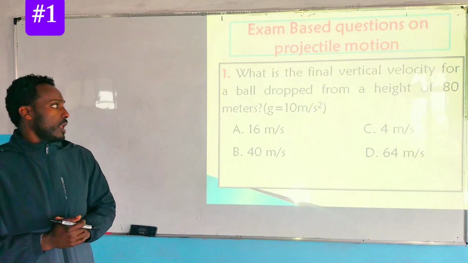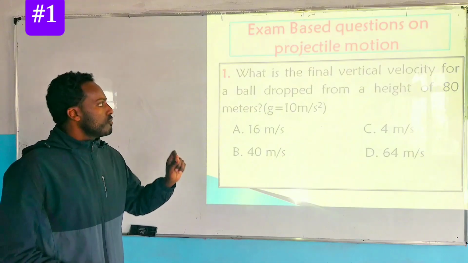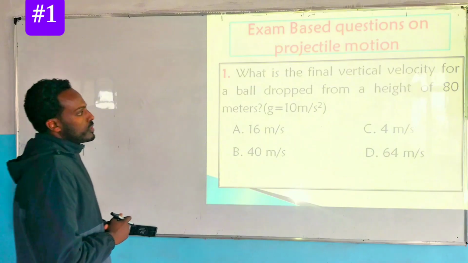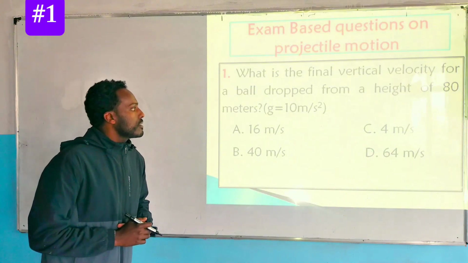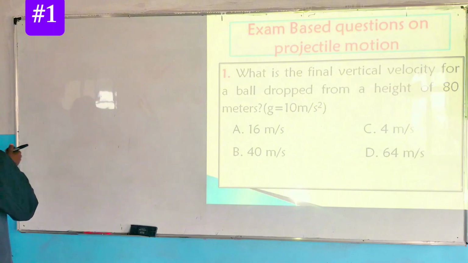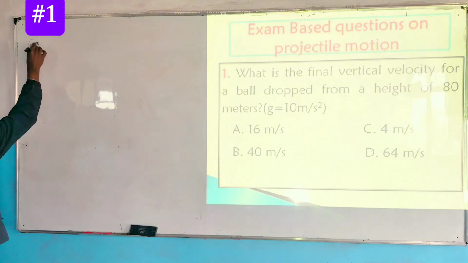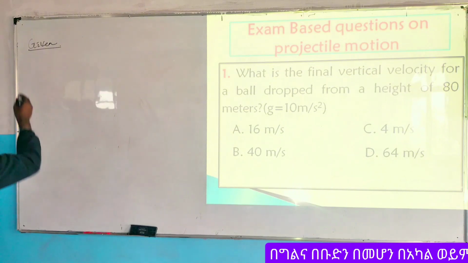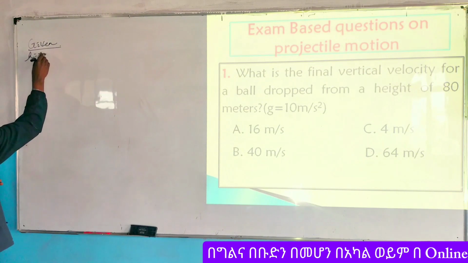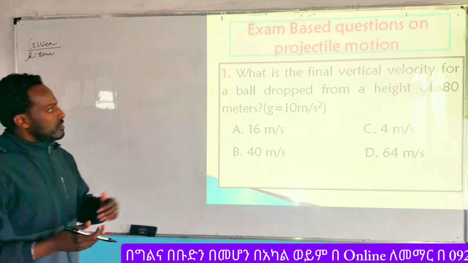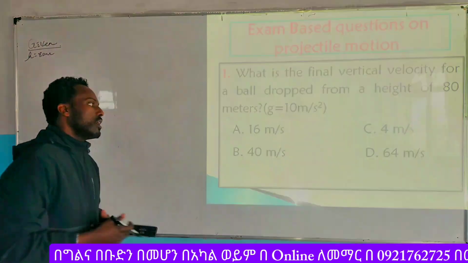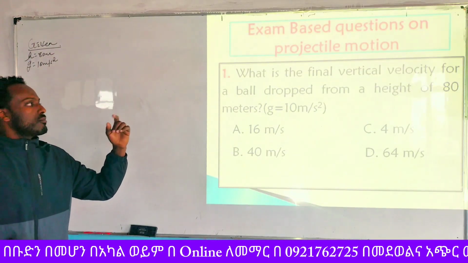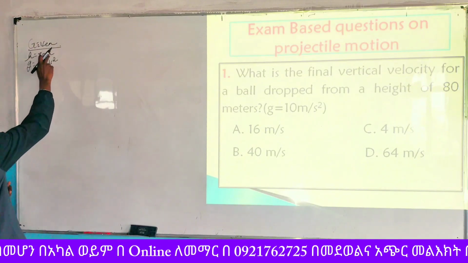ስለዚህ የመጀመሪያው ጥያቄ ምንድነው የሚለው what is the vertical velocity for a ball which is dropped from a height of 80 meter? So let's see the givens. From the given, vertical displacement is given, h is equals to 80 meter. ከዛም ተሰጥቶናል acceleration due to gravity 10 meter per second square. So how to find the final vertical velocity of a ball which is dropped from a height of 80 meters?